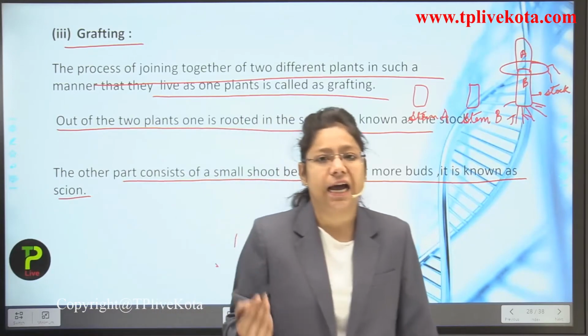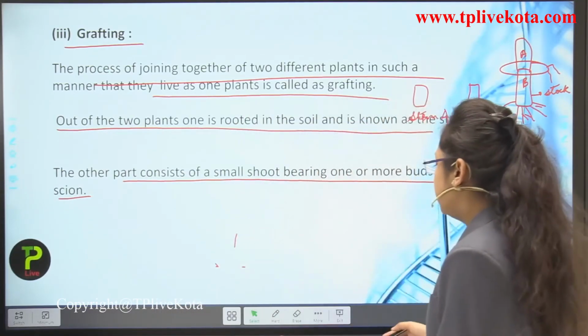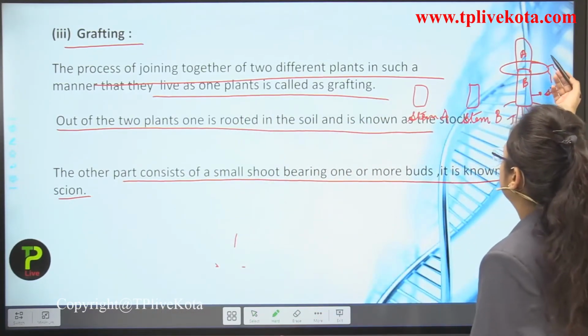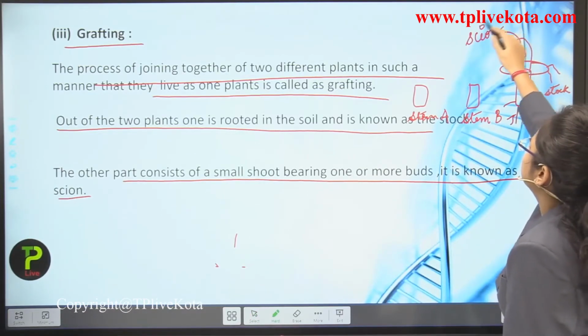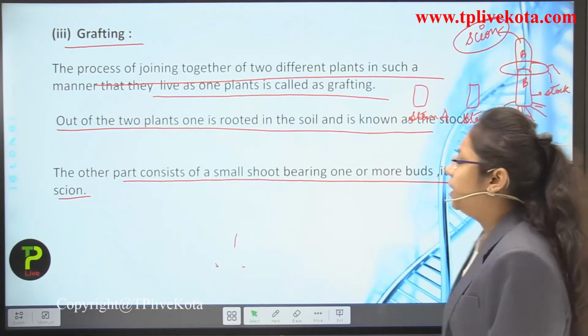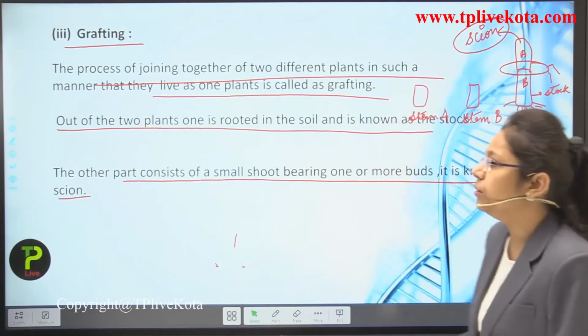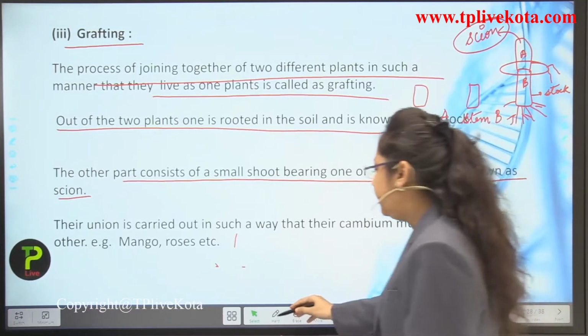Scion, or scion, you can say it. Okay, so the part which is above the ground is known as what? Scion, or scion, you can see here. Okay, so it is the main role of stalk and scion through which a new plant is getting developed.